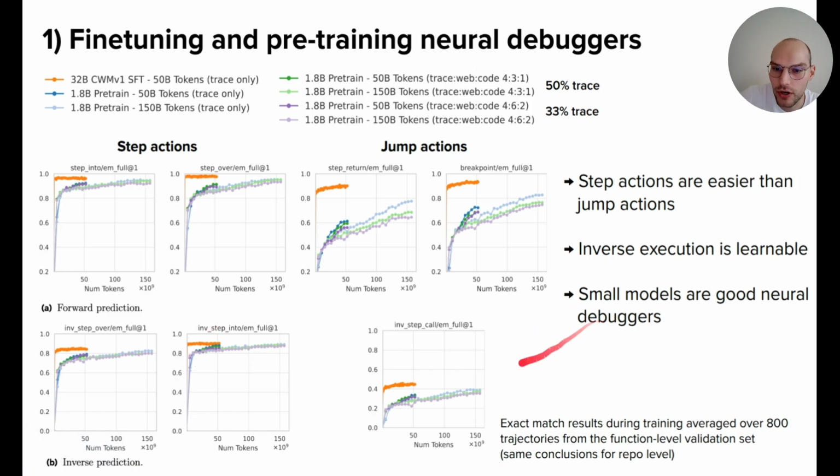And then what we also see, and I've hinted at it already, is that the small models are good neural debuggers. In step into and step over, there's only a small gap after this training for 150 billion tokens with the small models. Only for the more complex jump actions is the gap a bit larger.